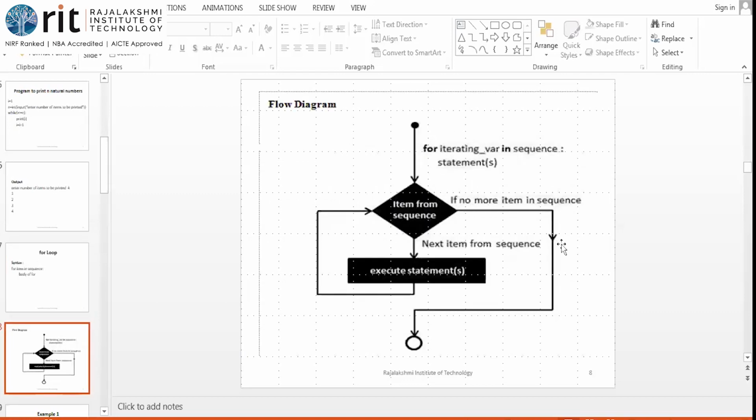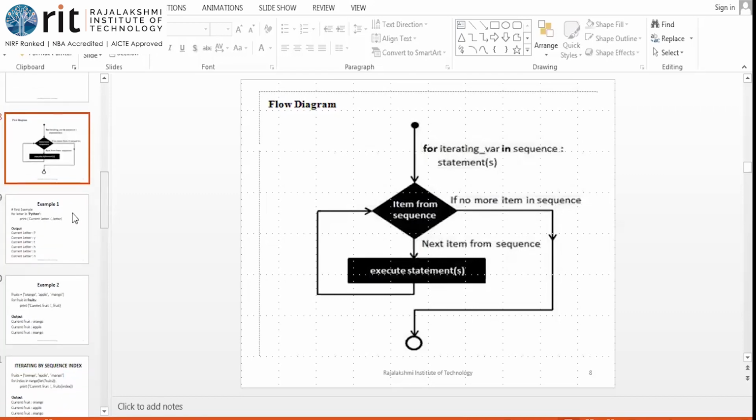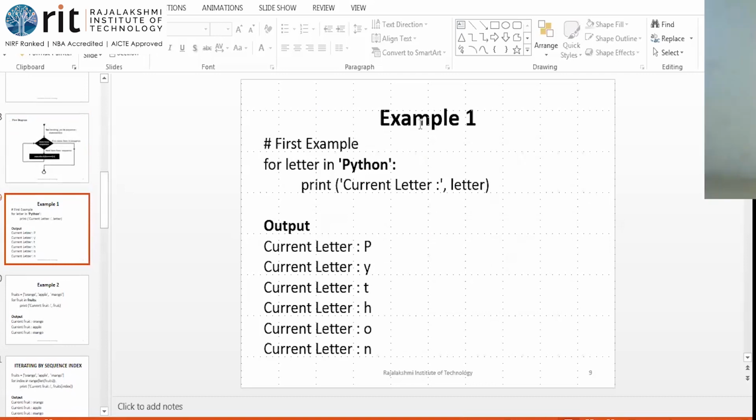So if there are no more items in the sequence, we'll have to come out of the for loop. It is not coming out of the program. It is coming out of the for loop. If there are any lines after the for loop, those lines will be executed by the interpreter. If there are no lines, we are going to stop the program. So this is about the for loop.